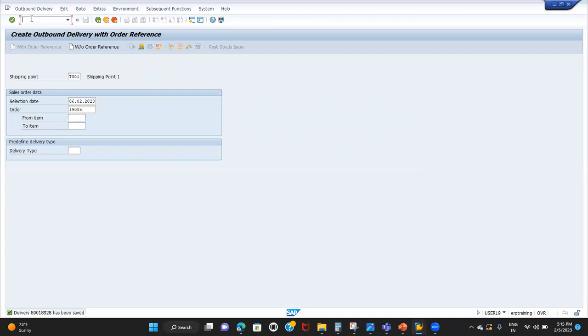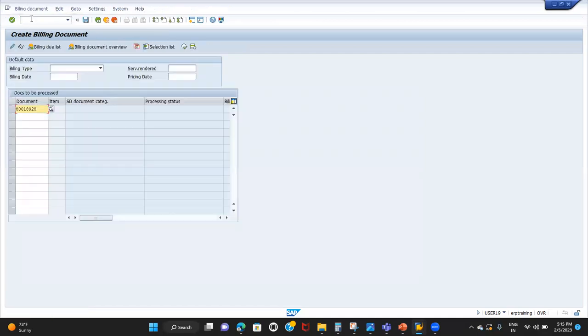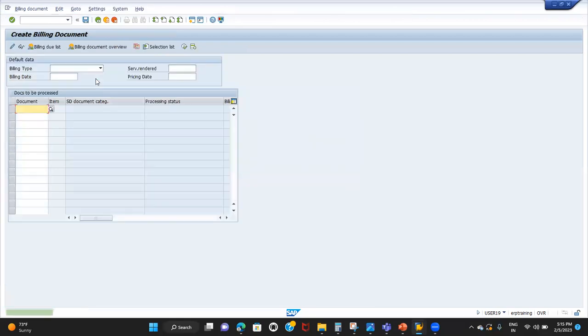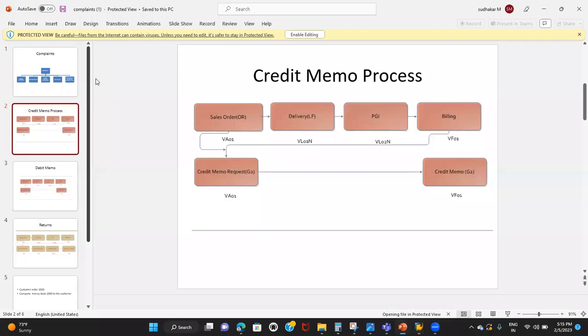Now I'm going to create the billing document. The value is 19 lakhs 50,000, whatever it is. Now I'm going to save the billing document. My billing document is created. Sales order is created, delivery is created, picking and PGI is done, and billing document is also created.